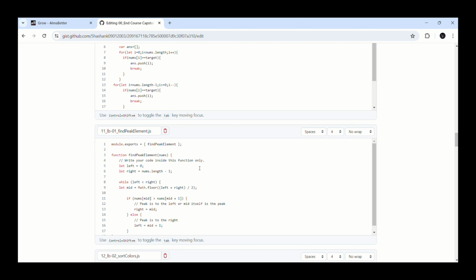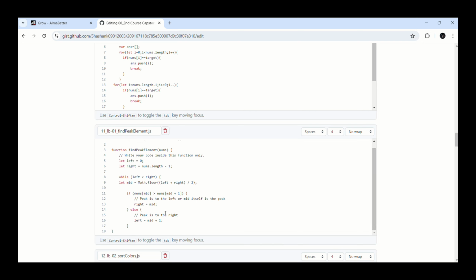In this, initialize two pointers, left and right, representing the start and end indices of the array. While left is less than right, do the following. First, calculate the middle index. Second, check if nums[mid] is greater than its neighbor. Third, if it is, then nums[mid] is a peak element, return mid. If not, update either left or right to move towards the direction of the higher neighbor. If the loop terminates without finding a peak element, return either left or right as both will point to the same element.